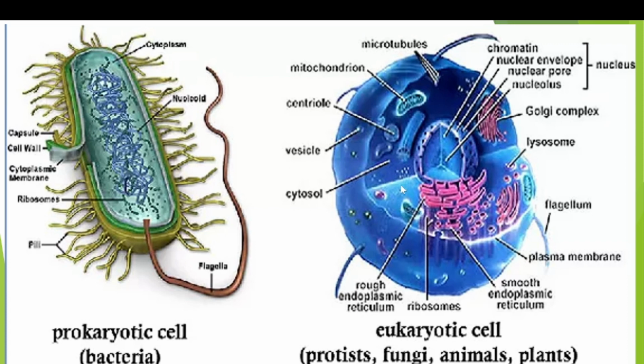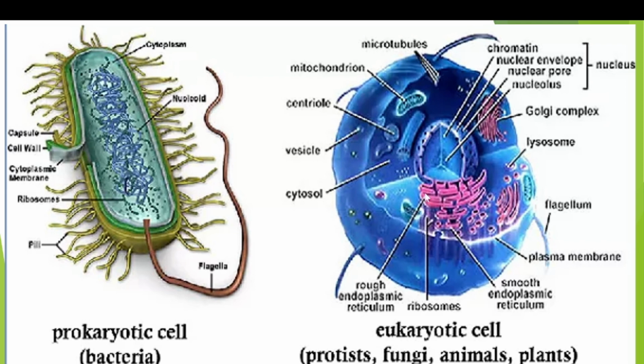And this is cytoplasm. In eukaryotic cells, the liquid portion of a cell is known as cytoplasm, because cytoplasm contains the liquid portion plus membrane bound organelles. So membrane bound organelles plus liquid portion is commonly called cytoplasm. It is not cytosol, it is cytoplasm. The bacterial liquid portion is called cytosol, whereas the eukaryotic liquid portion is known as cytoplasm because it contains plasma membrane bound organelles along with the liquid portion.